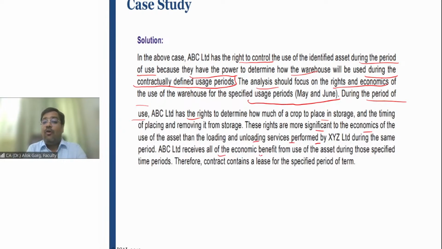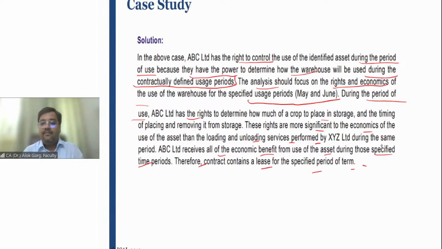ABC Limited receives all the economic benefit from the use of the asset during those specified time periods. Therefore, the contract contains a lease for a specified period of time. Is that clear? Therefore, the contract contains a lease for the specified period of the term.